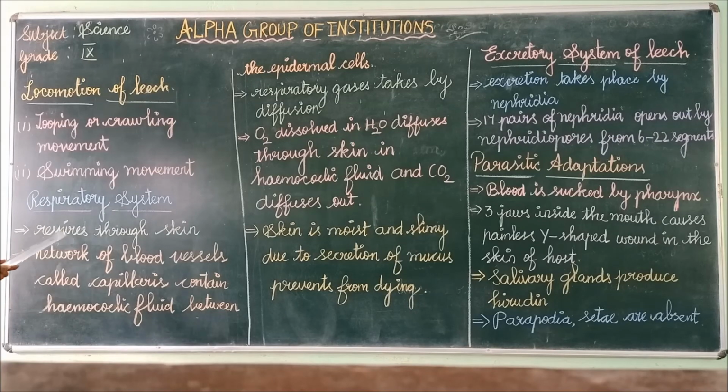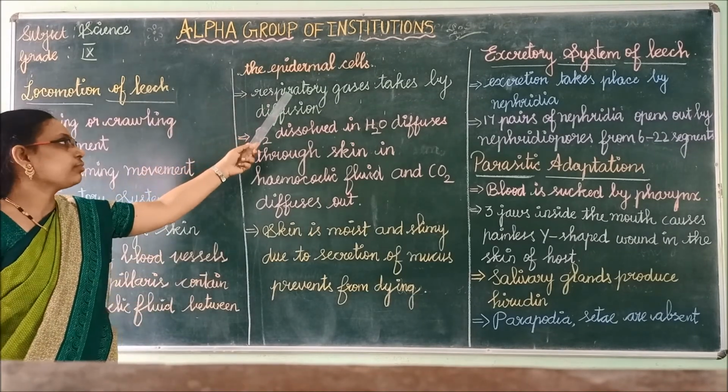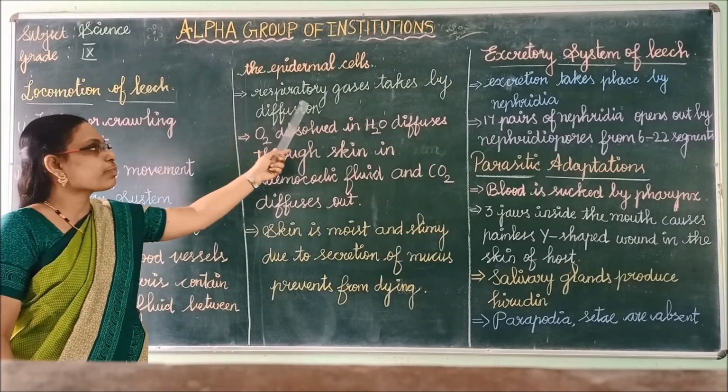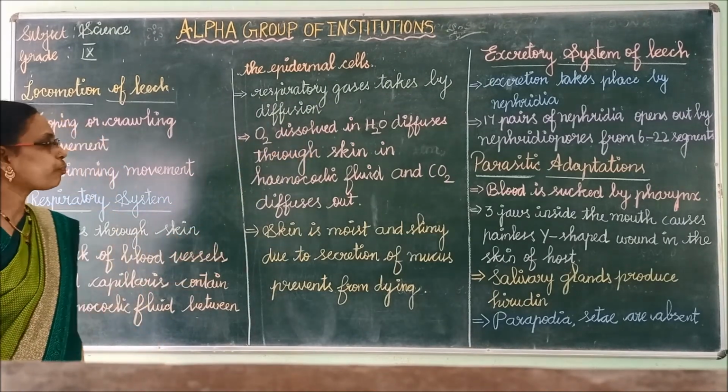Leech respires through the skin. Understand? Then it has a dense network of blood vessels called capillaries. The capillaries contain the hemocoelic fluid between the epidermal cells. Then the exchange of respiratory gases takes place by diffusion in leech.